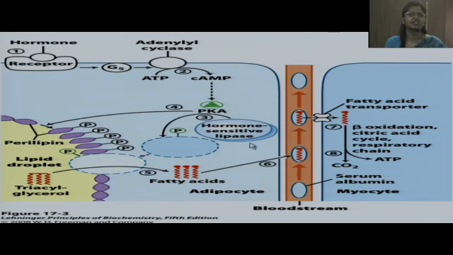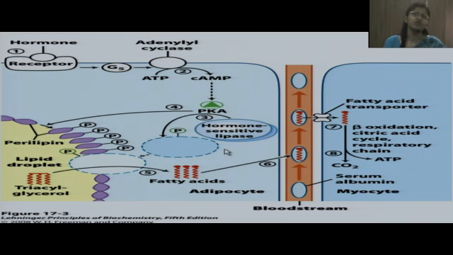To understand this, one must know the role of hormone-sensitive lipase. This is an enzyme which converts triglycerides into free fatty acids, and hence more free fatty acids are available which can enter the bloodstream and the liver, leading to increased synthesis of other lipids like triglycerides, cholesterol and even fatty acids.